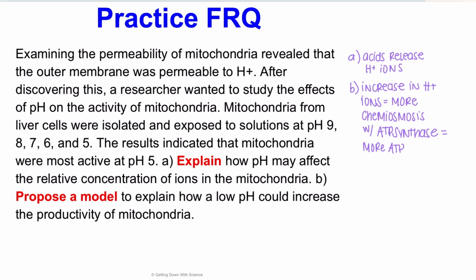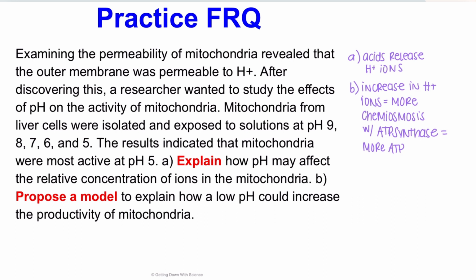A, explain how pH may affect the relative concentration of ions in the mitochondria. So I know that anything that is acidic, meaning it has a lower pH, is going to release more H+ ions. That is leading me to this next thought of B, propose a model to explain how a low pH could increase the productivity of a mitochondria.